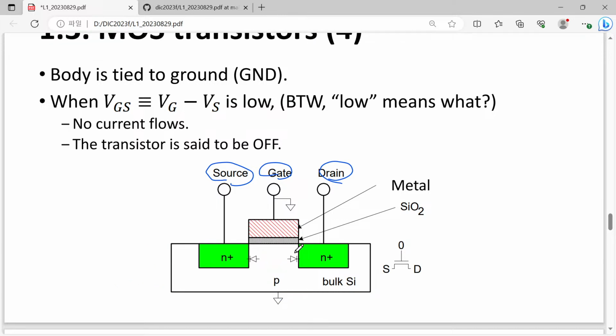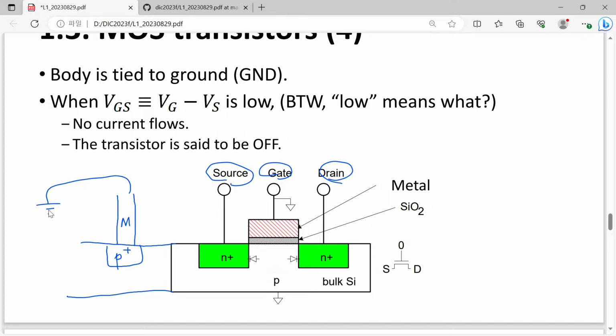Here we have a p-type substrate, which of course extends much more here. And here we have introduced a highly doped p-type region, and here we have another metallic contact that is connected to the ground.